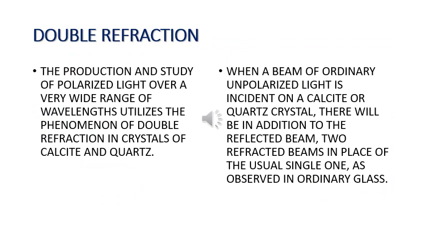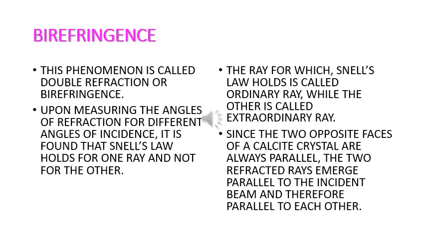Double refraction. The production and study of polarized light over a very wide range of wavelengths utilizes the phenomena of double refraction in crystals of calcite and quartz. When a beam of ordinary unpolarized light is incident on a calcite or quartz crystal, there will be, in addition to the reflected beam, two refracted beams in place of the usual single one as observed in ordinary glass. Birefringence. This phenomenon is called double refraction or birefringence.